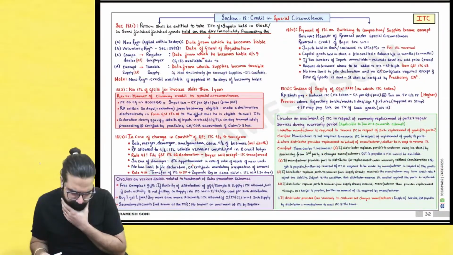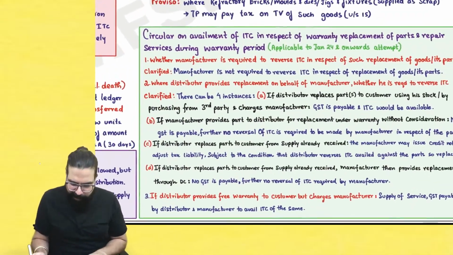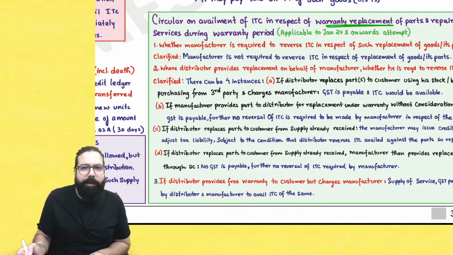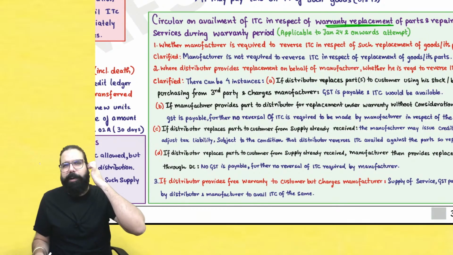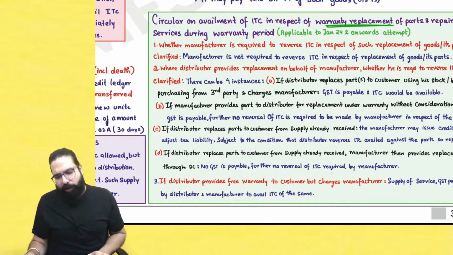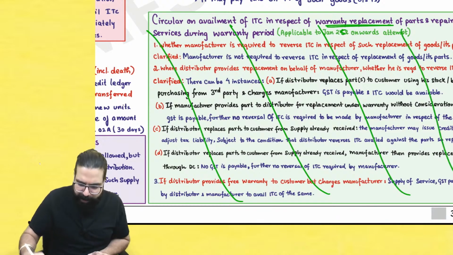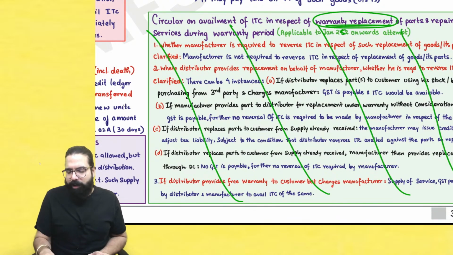Next. Sir, on page number 32, this warranty replacement wala one circular is there. ICAI has gone ahead and removed it from your exam point of view. Not required. This was applicable for January 25 onwards, but this circular has been removed by your ICAI. So the warranty replacement wala circular on page number 32, you can remove it. It's not there in your ICAI material.